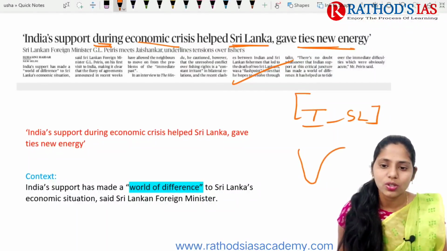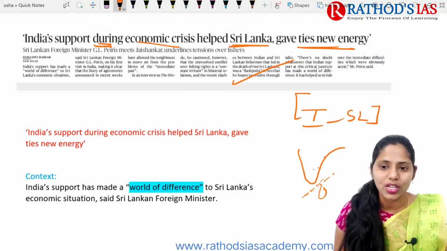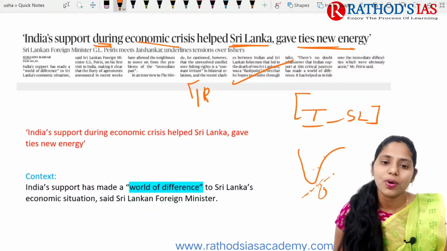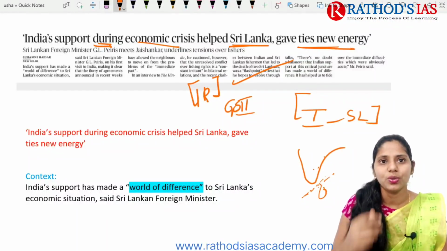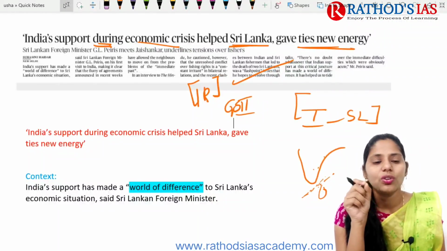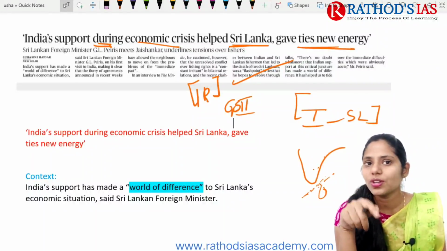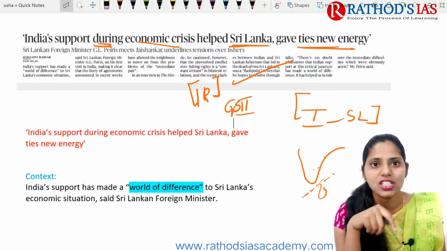So here if you see the location, here we have Sri Lanka, right? Here we have one line which is mainly separating India and Sri Lanka. So let me know which is the line which is separating India and Sri Lanka. This will be very important. And this article is important for your international relations, which mainly comes under GS paper 2. Why is India Sri Lanka in the news? Because of the Sri Lankan foreign minister's visit to India. Because of this, India Sri Lanka relations are in the news.